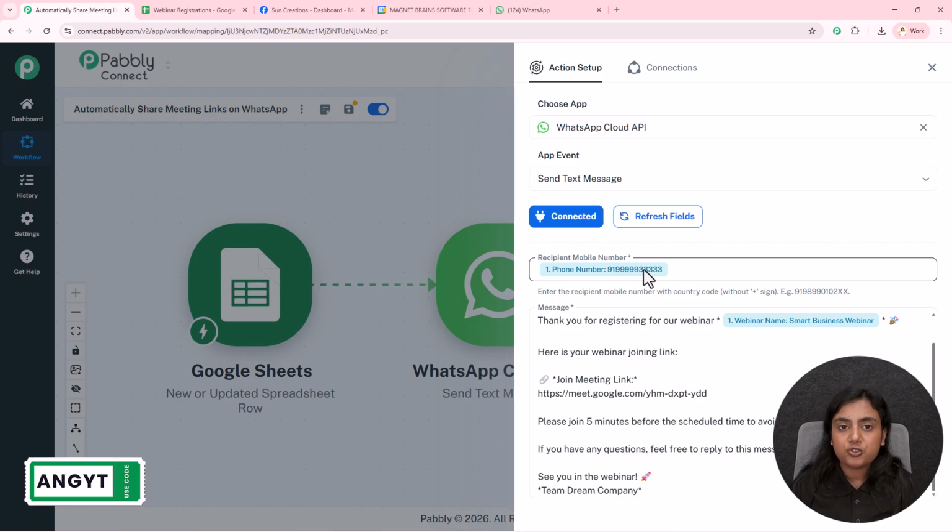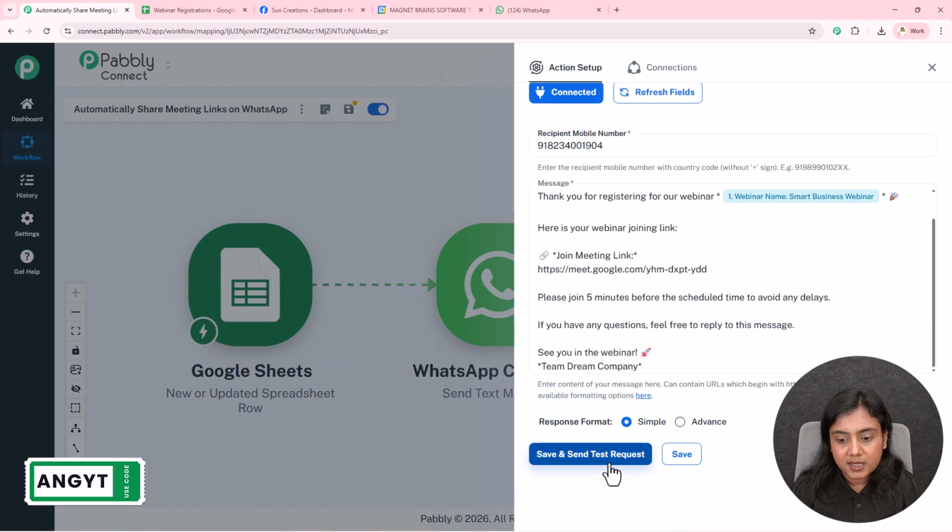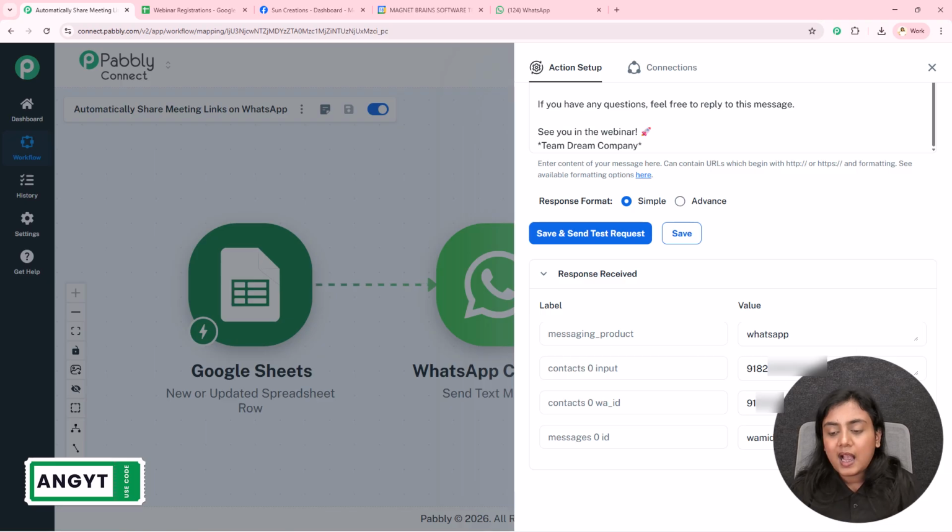But just to show you how this amazing automation is going to work, I will replace this dummy phone number with my phone number to check whether I will receive the WhatsApp message and what kind of message I will receive, okay? So I am removing the mapped data, but you have to map the data right here. So let me enter my phone number and click on the save and send test request button. I have received this response right here, which is a positive response.